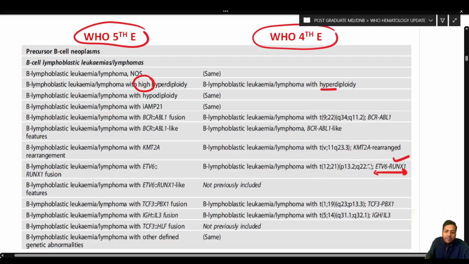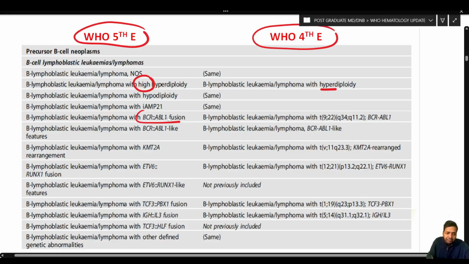So as a result, what they have done in the 5th edition, they have omitted these inclusions in the diagnostic term. For example, B lymphoblastic leukemia lymphoma with translocation 9;22 BCR-ABL is now read as B lymphoblastic leukemia lymphoma with BCR-ABL1 fusion. Only the molecular entities are included. Cytogenetic entities are not included.